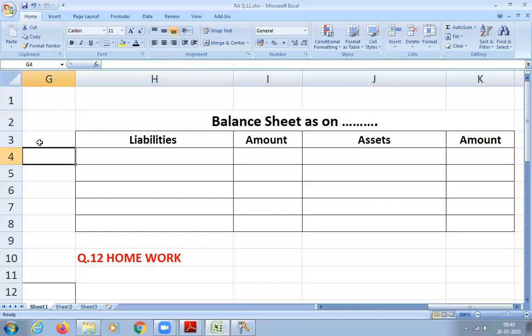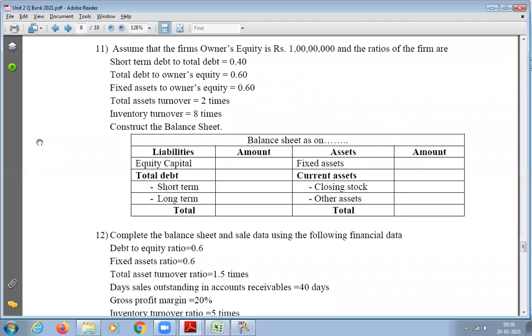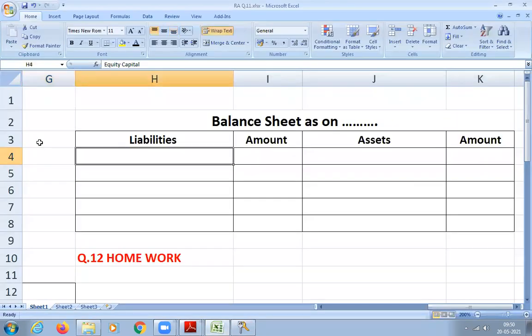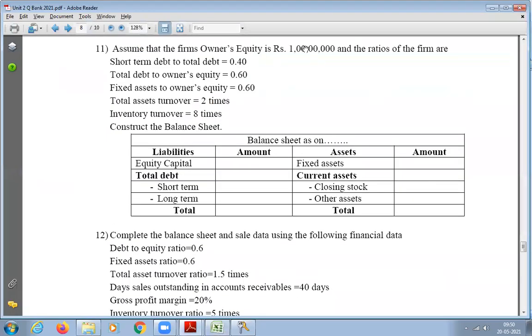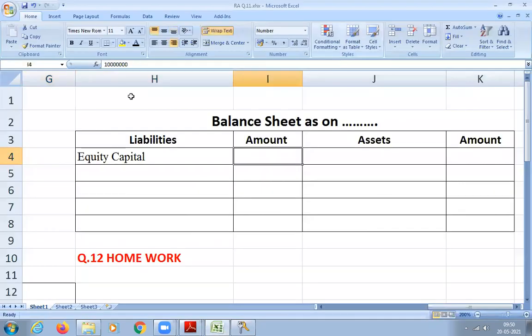This question is very simple because he has already given us the format also. Done. Table is ready. Shall we start? Yes, sir. What is given first? Equity capital. Just write equity capital. Very simple, just follow the question. Owner's equity is 1 crore. Just write 1 crore in the amount column.